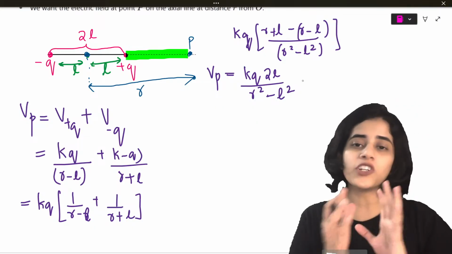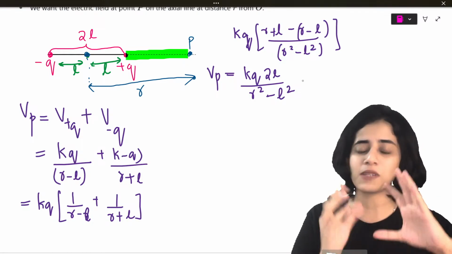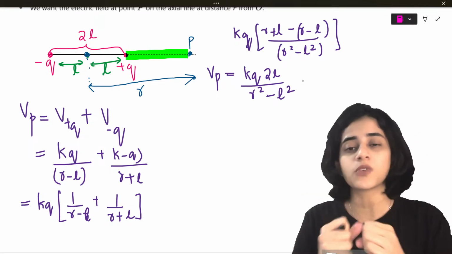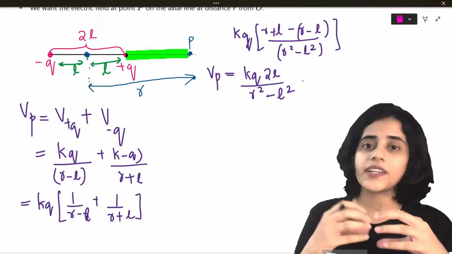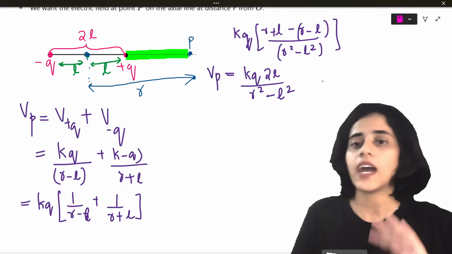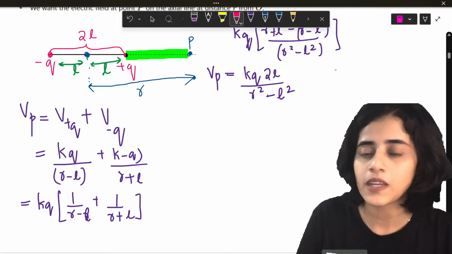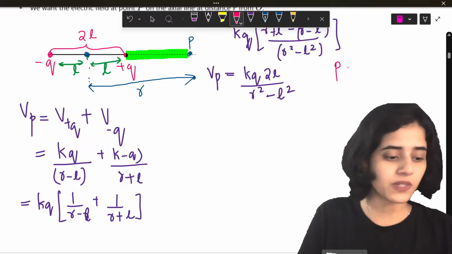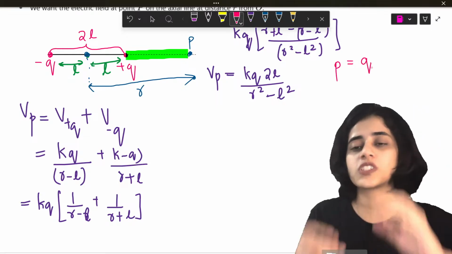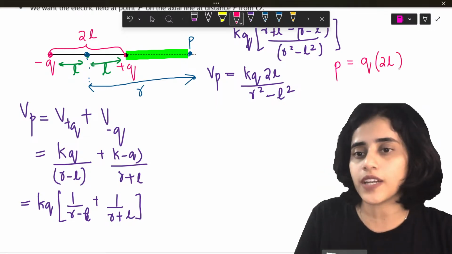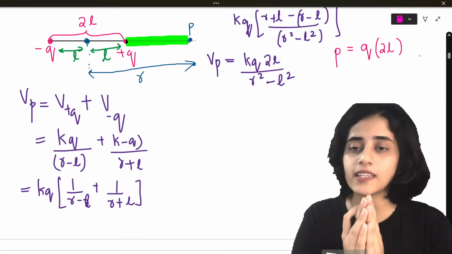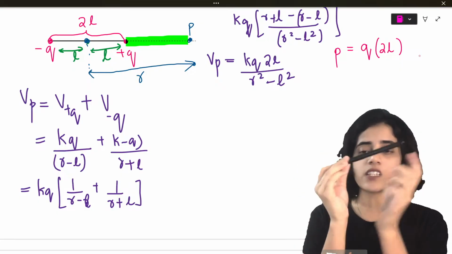Now I'm going to teach you a new term which I've already taught in the last chapter, but once again I'll teach it for those who are attending from this lesson. A new term called dipole moment. So dipole moment gives you how the dipole moves. The dipole always moves from negative to positive. And dipole moment is given by P. So the alphabet for dipole moment is P. P is equal to Q, which is the charge, into the length of the dipole. So this is the general formula. The general formula of a dipole moment P is whatever charge is there into the distance between the two charges.